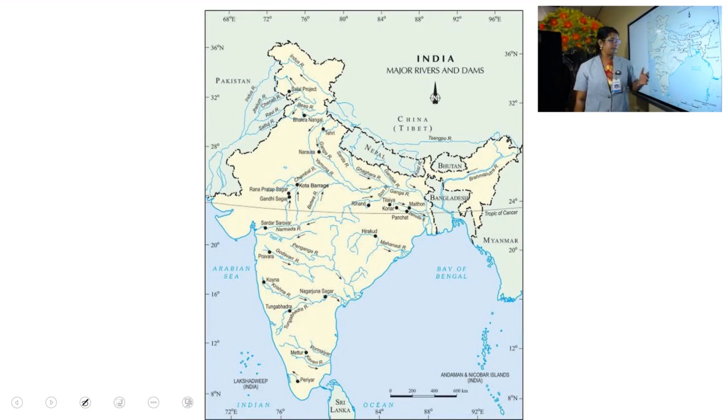So there is a map in your textbook, page number 158. In that, the important dams are marked, and here you can see Mettur Dam. It is in Tamil Nadu. Here, Nagarjuna Sagar Dam is here. Okay, and the Hirakud Dam is there. All these are multi-purpose projects. Okay, Bhakra Nangal Dam is here. Okay, these are the important dams in your textbook.